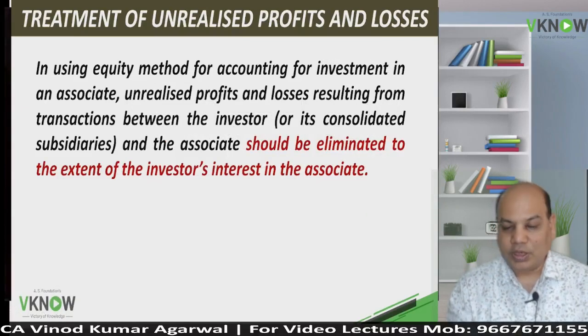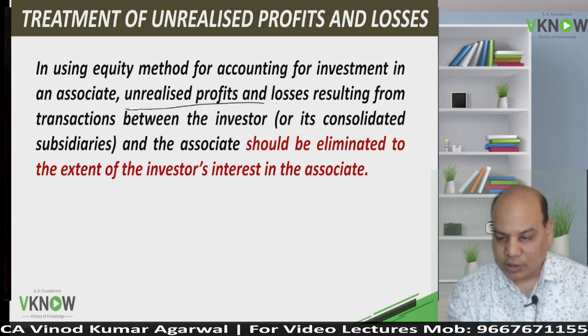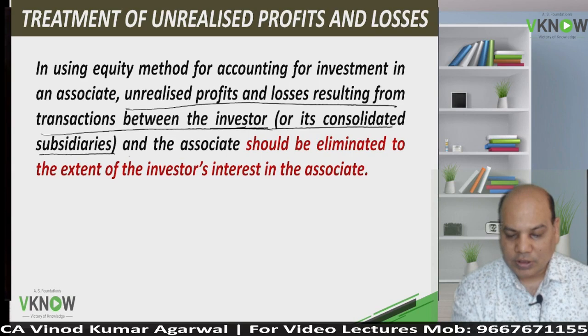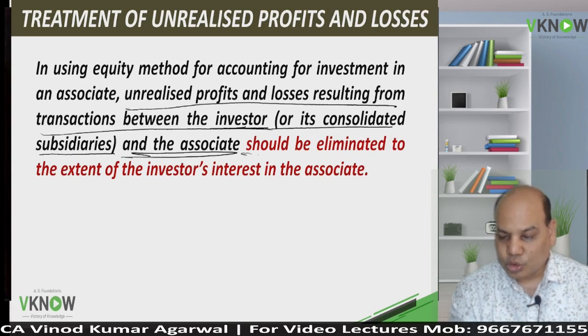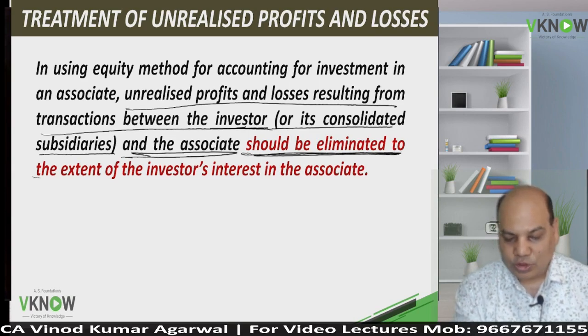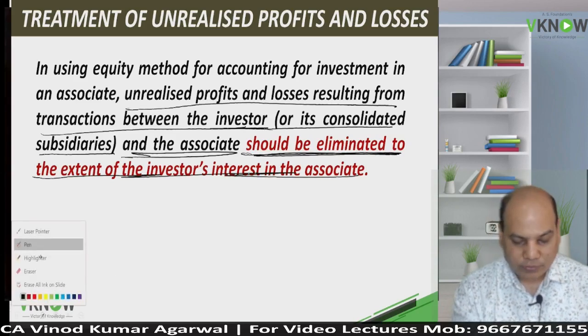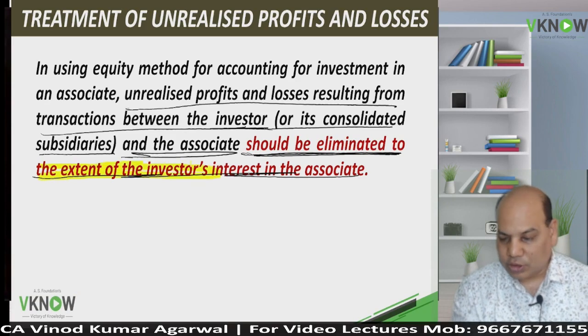In using the equity method for accounting for investment in an associate, unrealized profits and losses resulting from transactions between the investor or its consolidated subsidiaries and the associate should be eliminated to the extent of the investor's interest in the associate. So this point is worth noting.